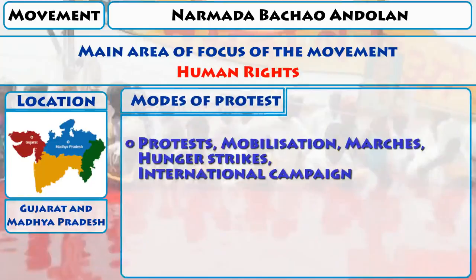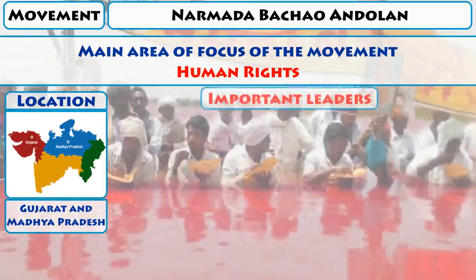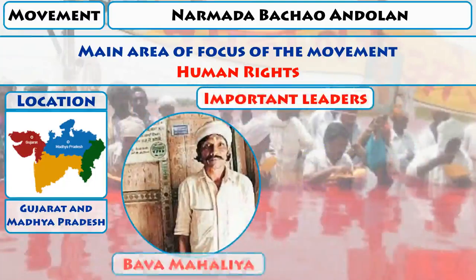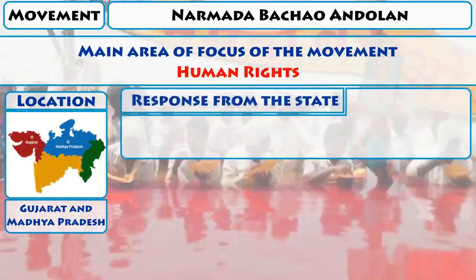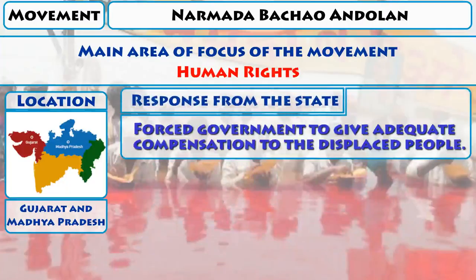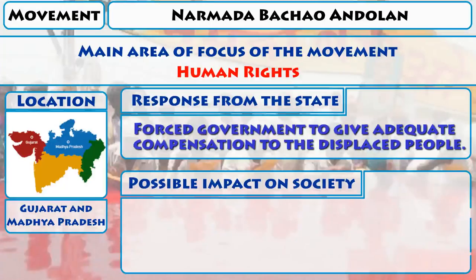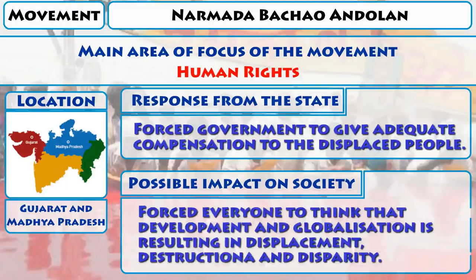Modes of protest: protests, mobilization, marches, hunger strikes, international campaign. Important leaders: Baba Amte, Medha Patkar. Response from the state: forced the government to give adequate compensation to the displaced people. Possible impact on society: forced everyone to think that development and globalization are resulting in displacement, destruction, and disparity.